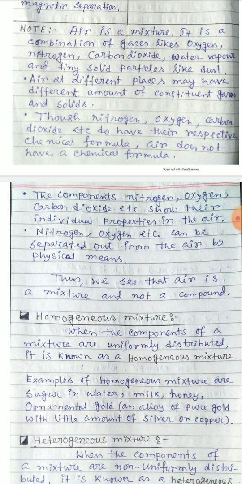But air does not have a chemical formula, like any mixture. I have already told in the characteristic properties of a mixture that a mixture does not have any fixed chemical formula. Similarly, air does not have any formula, but the constituents of air have a definite formula.